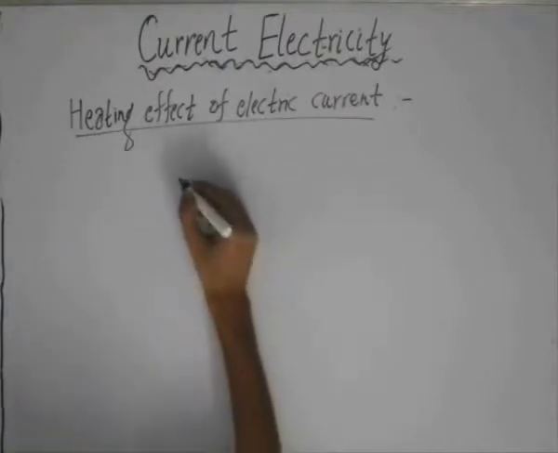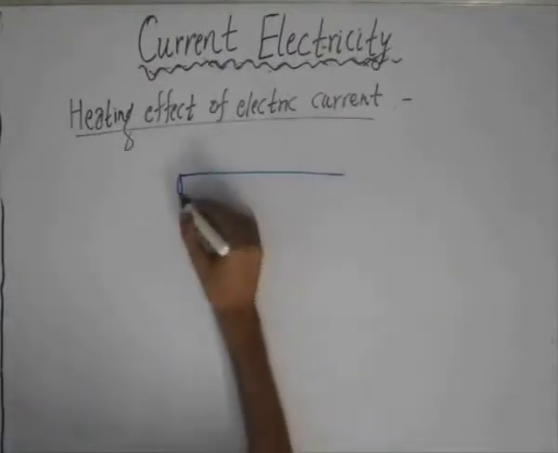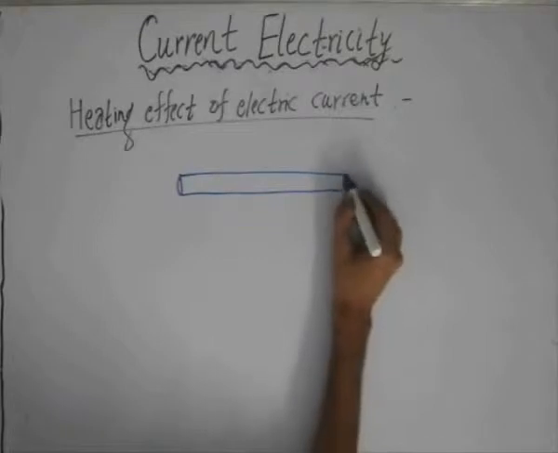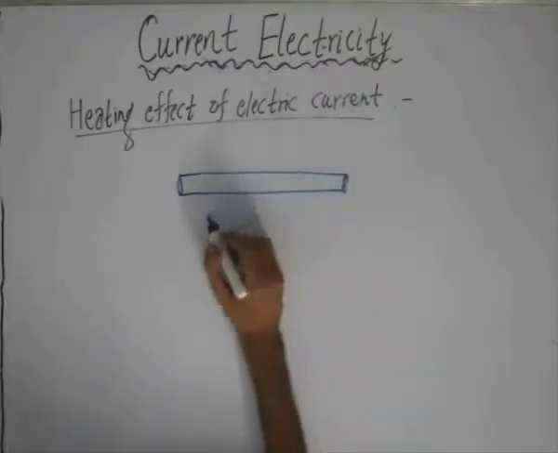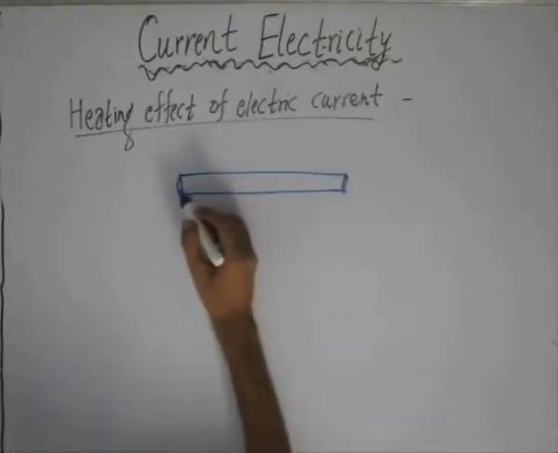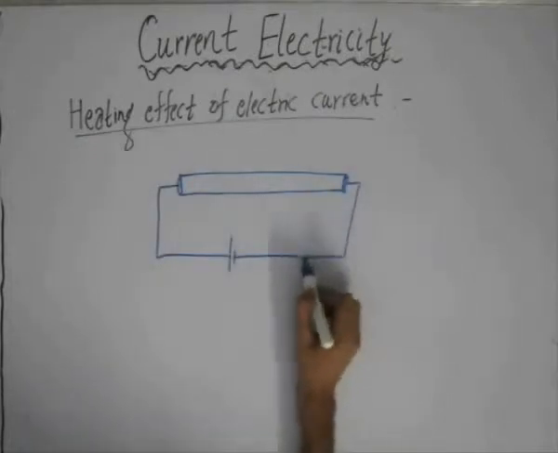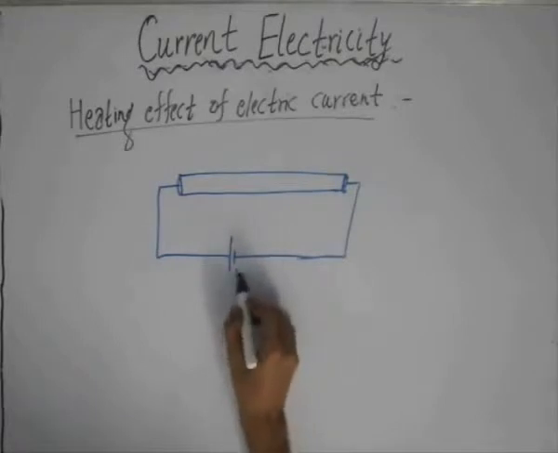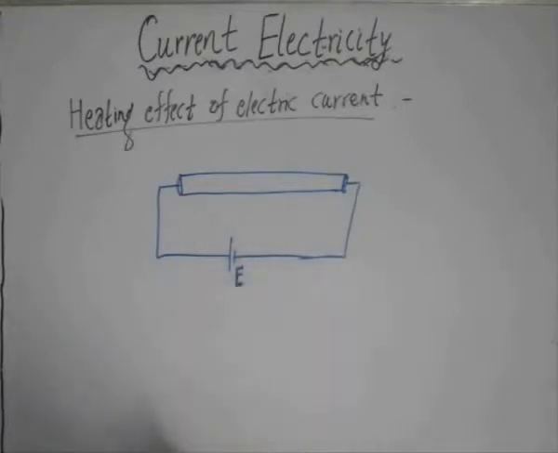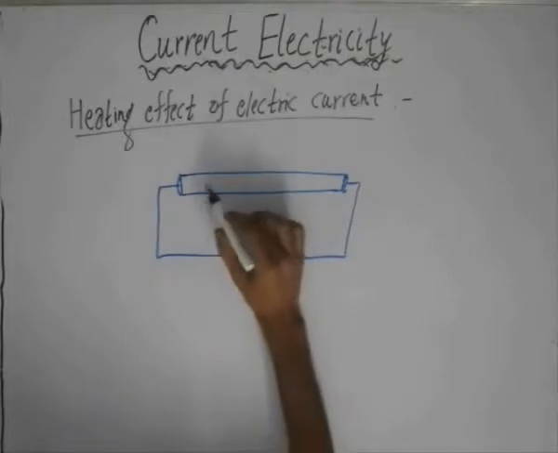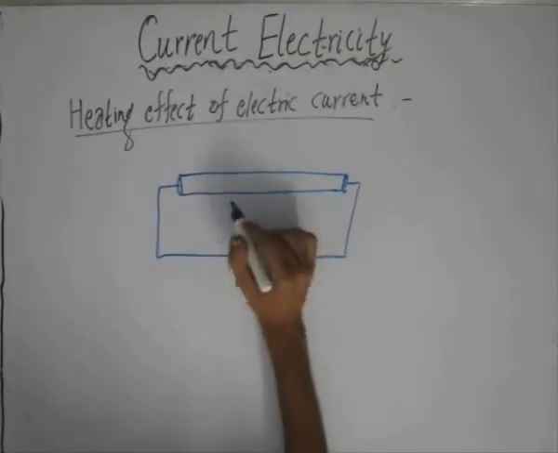Let us assume that we have a conductor of a particular length L, and suppose that we have applied a potential difference, or an EMF, of value E across the two ends of the conductor. Since this is a metallic conductor, it will contain a large amount of free electrons on its surface.